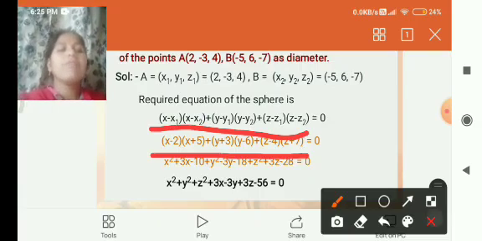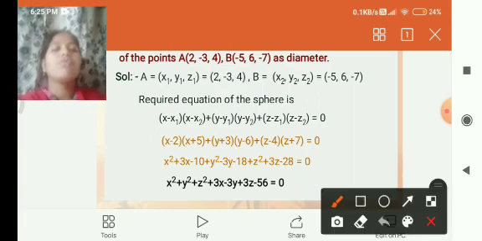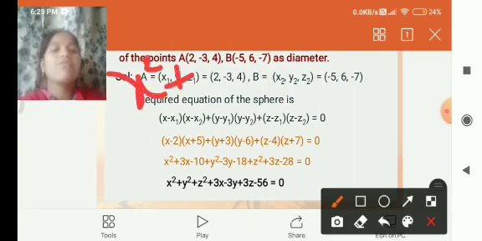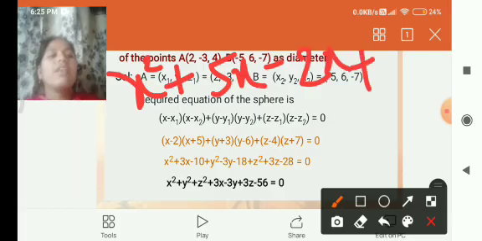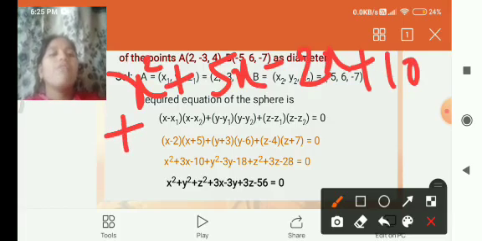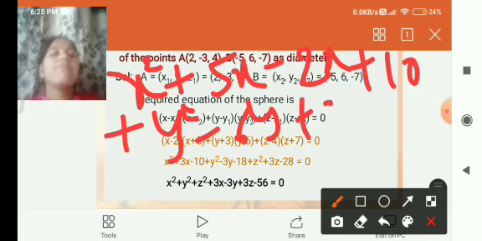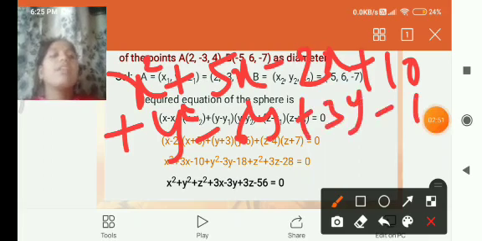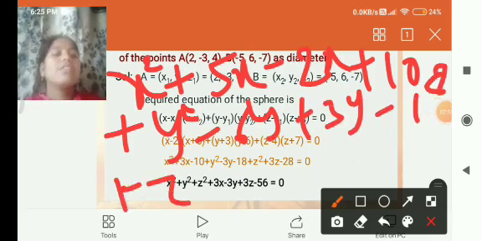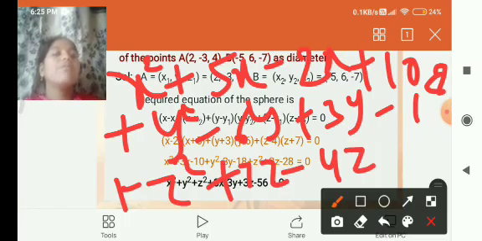We have to multiply those terms. x minus 2 into x plus 5: x into x is x square, plus 5x minus 2x minus 10, plus y square minus 6y plus 3y minus 18, plus z square plus 7z minus 4z minus 28 is equal to 0.